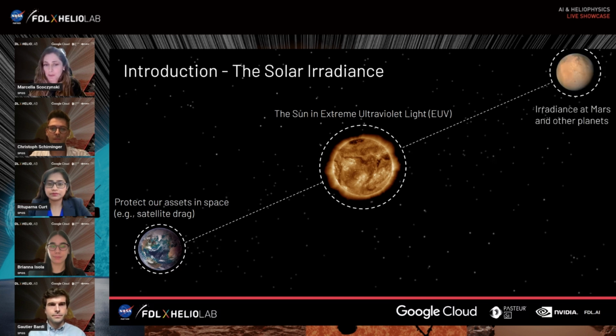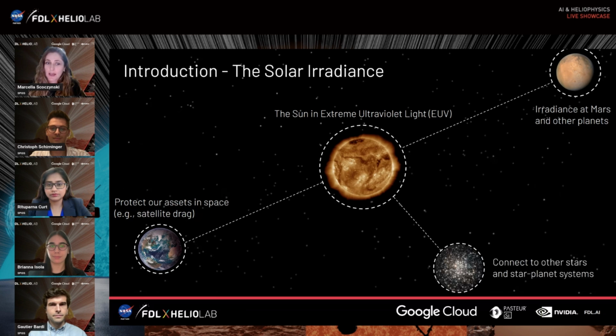From Mars' perspective, for instance, the solar irradiance influences atmospheric dynamics, including temperature fluctuations and dust storms, contributes to atmospheric loss, and affects surface conditions, impacting both potential life and exploration missions by altering radiation levels and power generation capabilities.